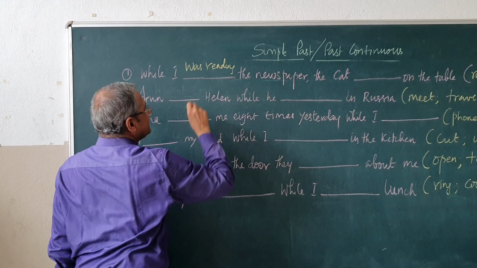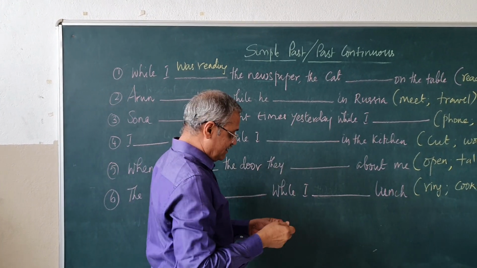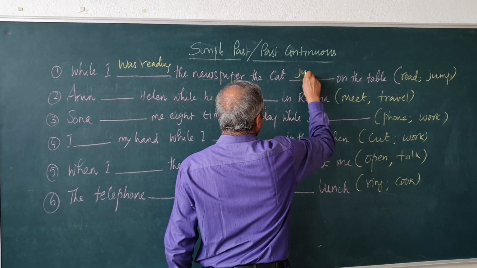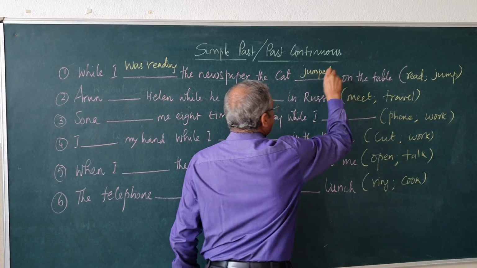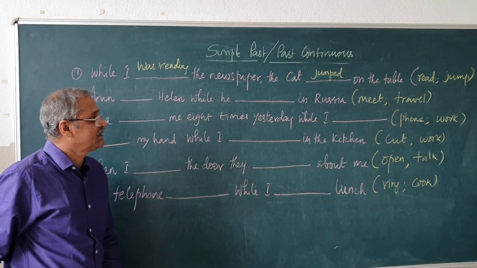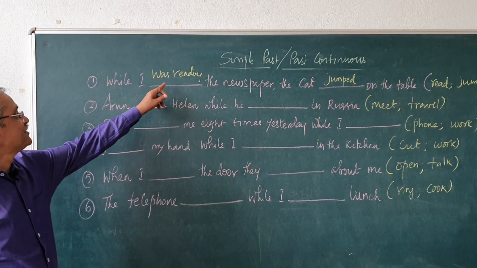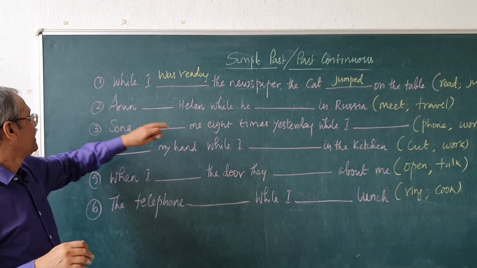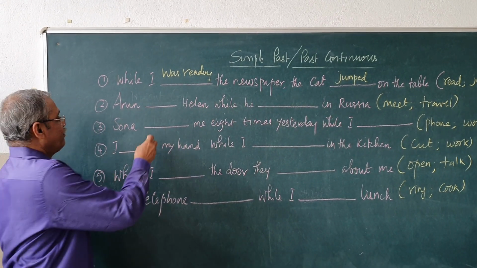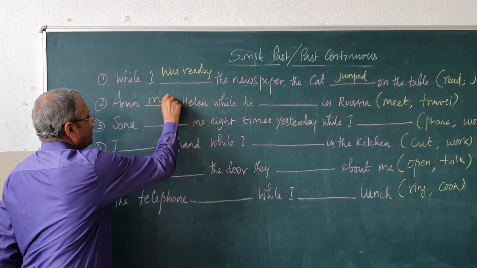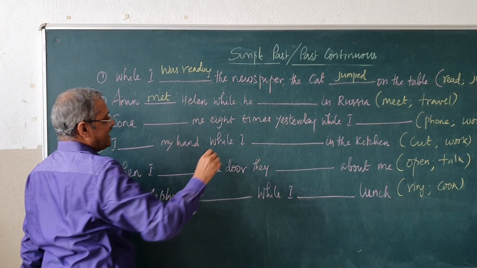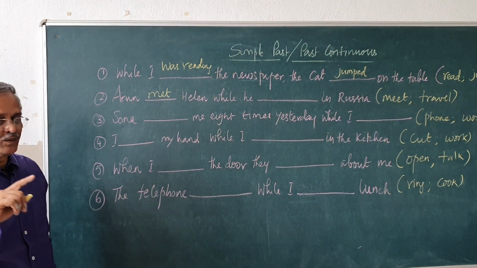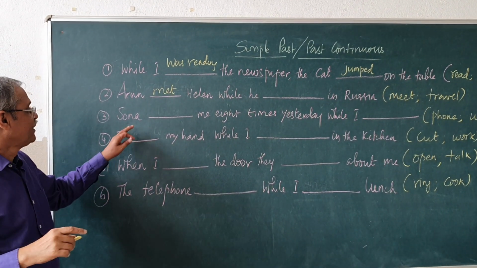While I was reading the newspaper, the cat jumped on the table. The cat jumped. While I was reading the newspaper, the cat jumped on the table. So, this was the continuous action in the past. I hope that you have answered correctly. Arun met Helen while he was traveling in Russia.